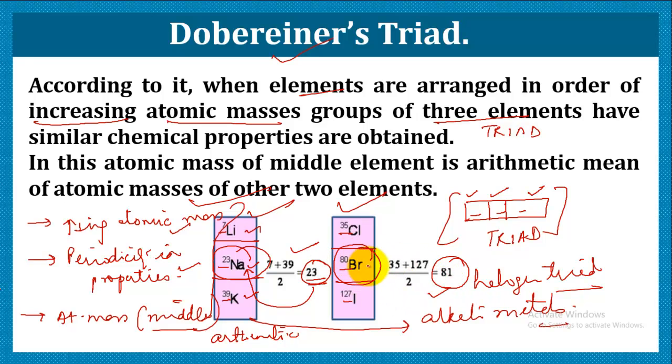So the atomic mass of the middle element was the arithmetic mean of the first and third element, that is chlorine 35 and iodine 127. And they all are halogens, that is they are salt producing. So a lot of their chemical properties are similar.